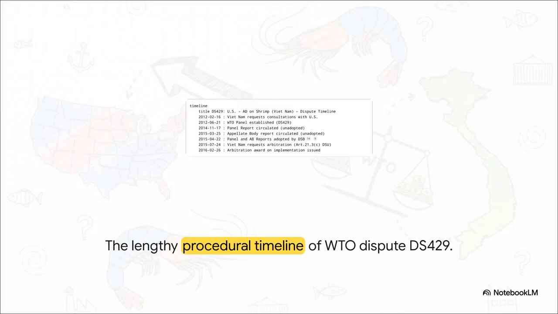With the battle lines firmly drawn over math and entity presumptions, Vietnam officially requested a WTO panel in 2012, kicking off what became known as Dispute DS429. And honestly, the sheer scale of this process is staggering. The grueling bureaucratic path of international trade law stretched from the initial consultations through the establishment of the panel all the way down to the final arbitration award. It is absolutely not a swift process.